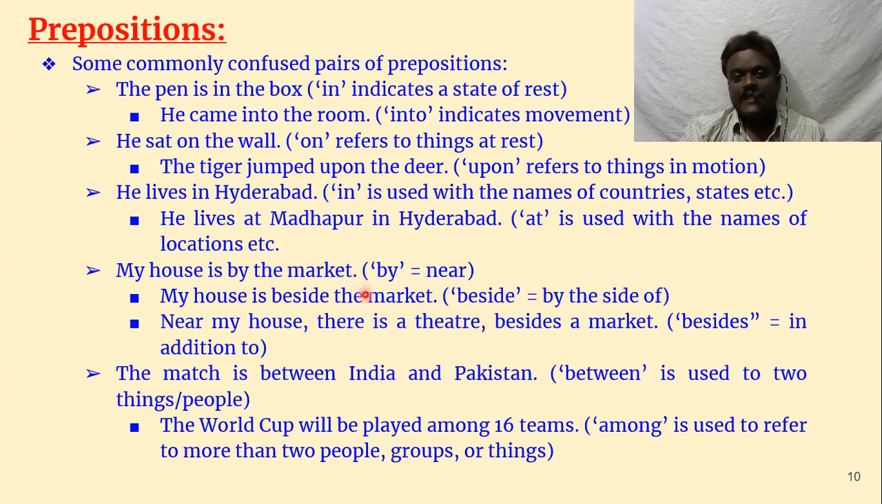By means it can be near. My house is by the college. That means it is very close to the college. Near my house there is a theater besides a market. So there are two things there. Near my house, two things are there. One is a theater and another one is a market. Not only but also, like that. Besides means in addition to. That means in addition to the theater, there is a market near my house. So in order to say in addition to, we use besides.